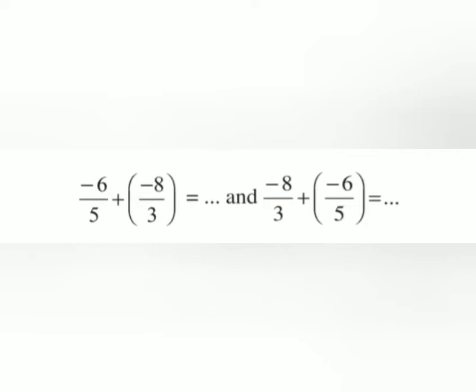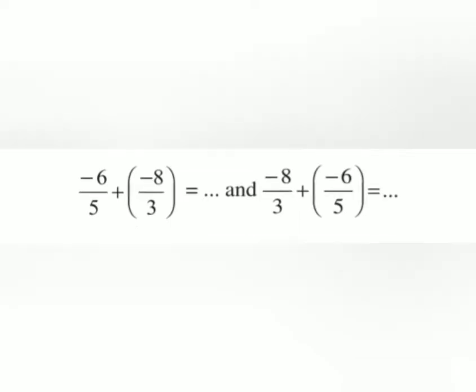Let us consider one more example. Minus 6 by 5, a rational number, and minus 8 by 3, one more rational number. If you add minus 6 by 5 plus minus 8 by 3, we get the answer minus 58 by 15. But if you were to add minus 8 by 3 plus minus 6 by 5, we get the same answer, minus 58 by 15. So here we considered two rational numbers, say A and B.